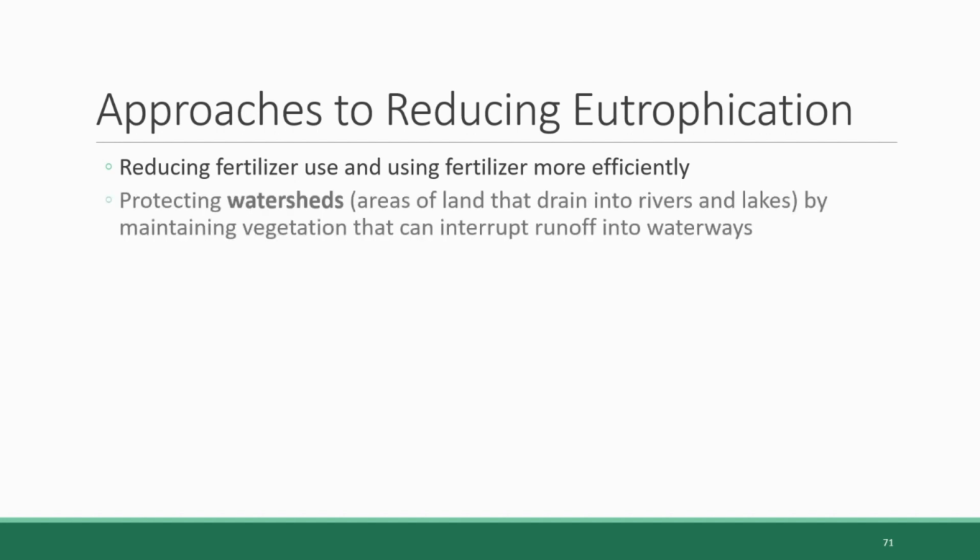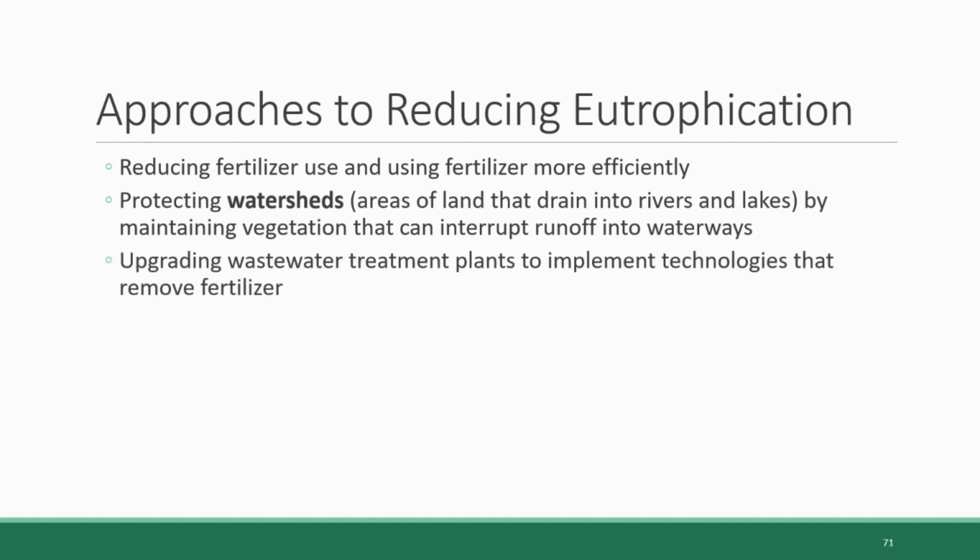Another approach is protecting watersheds, which are areas of land that drain into rivers and lakes. Watershed is synonymous with a drainage basin, by maintaining vegetation cover that can interrupt the runoff into waterways. And finally, upgrading wastewater treatment plants to include technologies that remove fertilizers from water before it's discharged back into the environment.